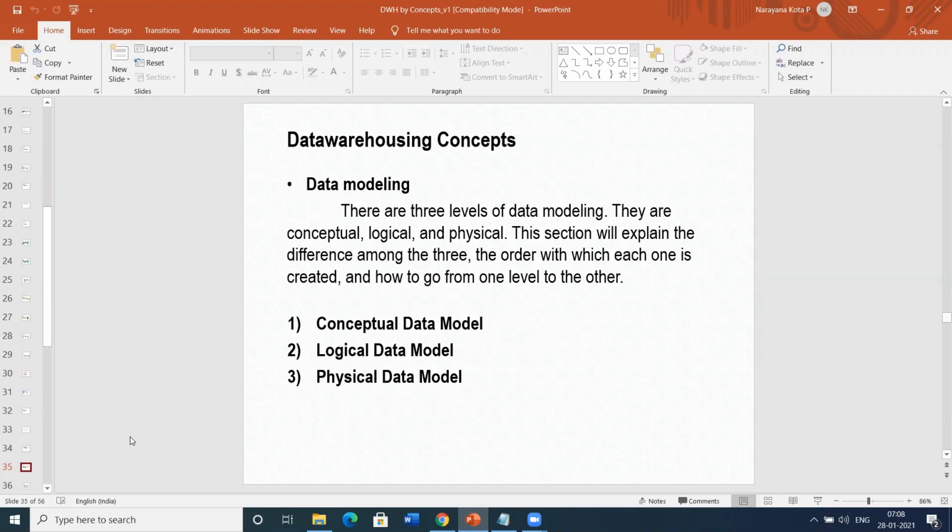There should be a diagram showing that this is the relationship between these two tables. Those things we should know, right? Then only will you have an understanding of your project and its data modeling. Basically, data modeling has been classified into three types: one is conceptual data modeling, the other is logical data modeling, and the third is physical data modeling.